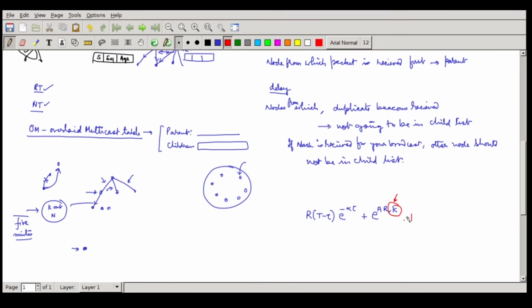And again, I will multiply it by 1, and then do the averaging. It is going to be e raised to the power minus alpha tau, plus these are basically weights, e raised to the power a RRK. So this gets a higher and higher weight if you get more and more feed. So this is how the formula gets changed, and now there is a new reputation value of the node which is feeding. So these are basically the receivers which are trying to send the updates.